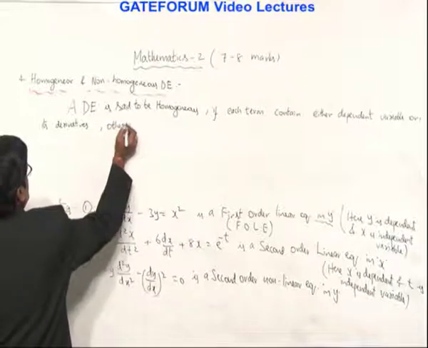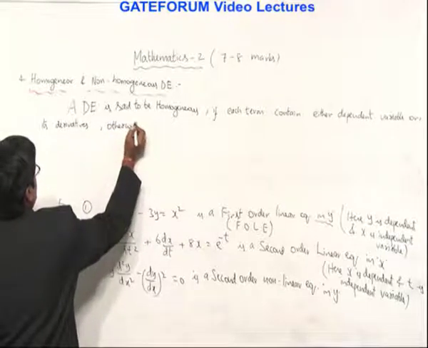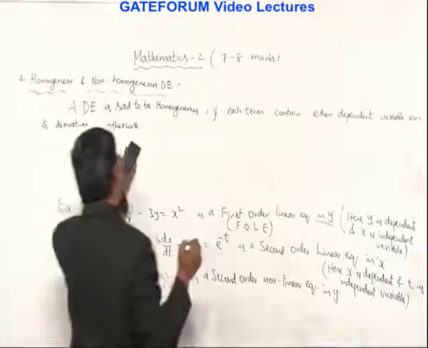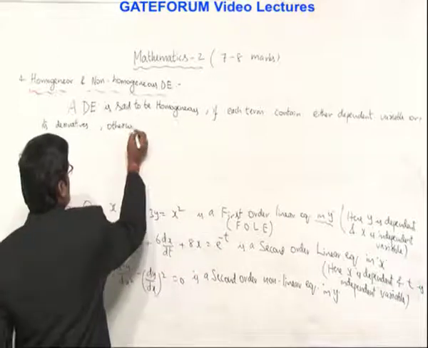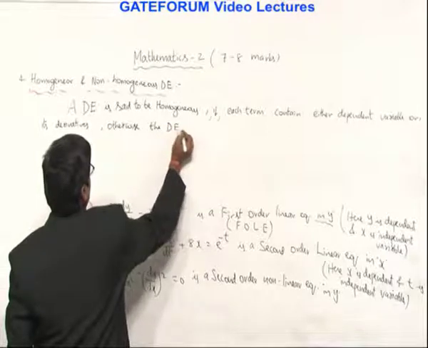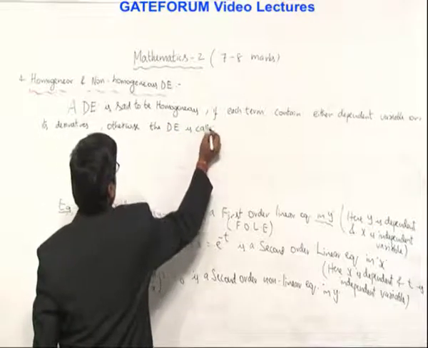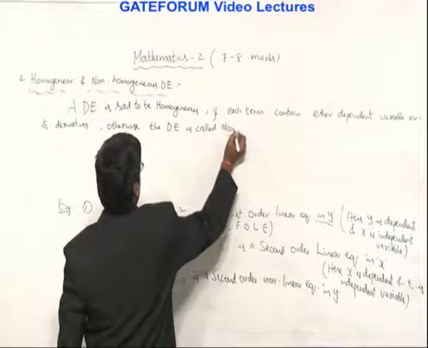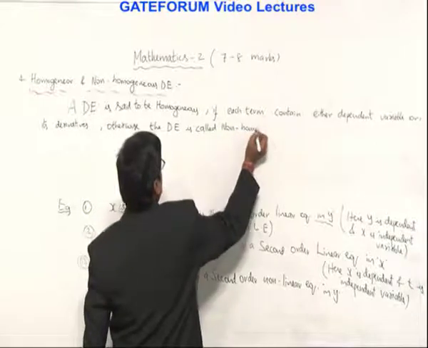Otherwise, the DE is called non-homogeneous.